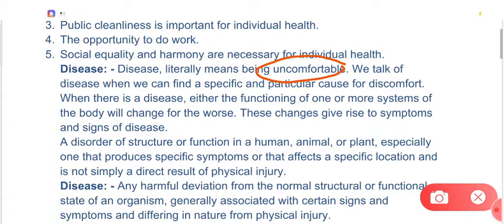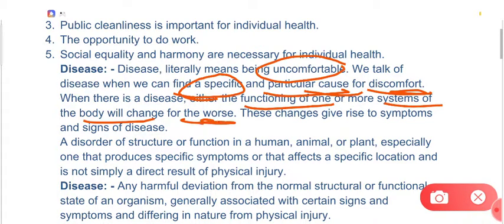Actually, what happens when we can identify a certain specific or particular cause of the discomfort, and when the functioning of one or more systems in our body has changed, has been disturbed, and because of this there are certain signs and symptoms, then we can say that there is a disease.